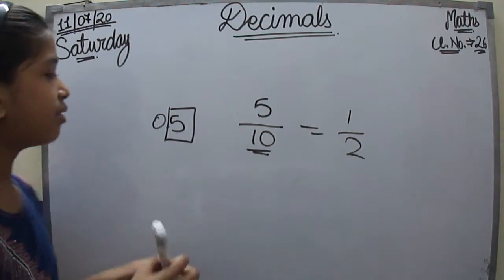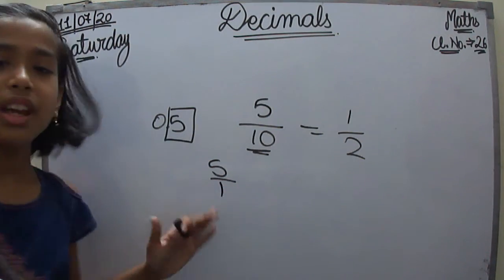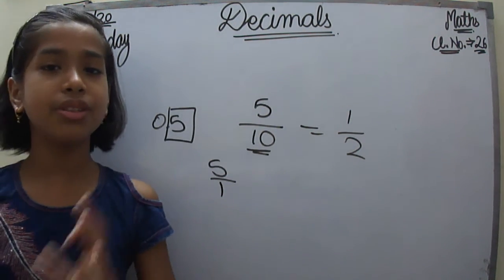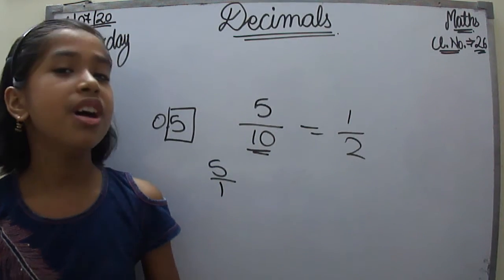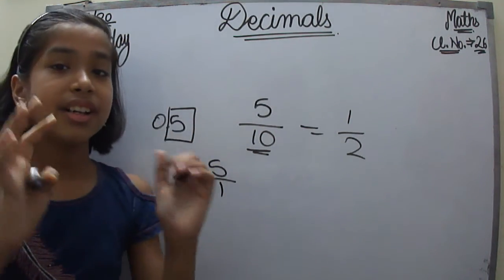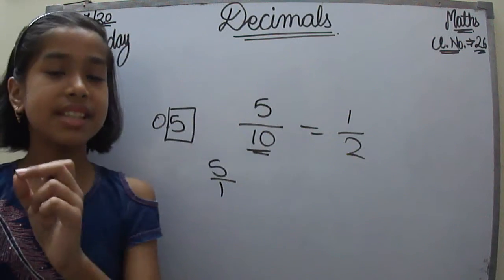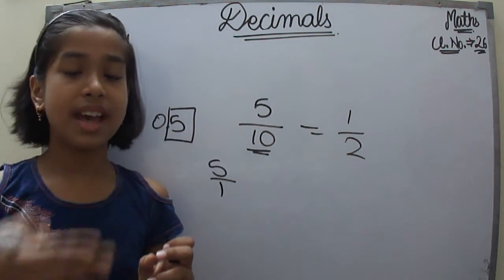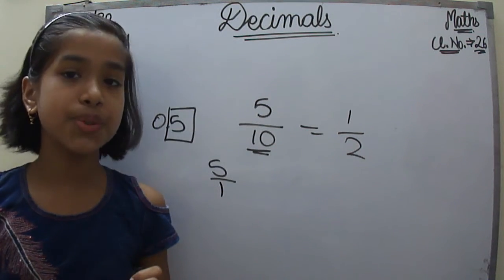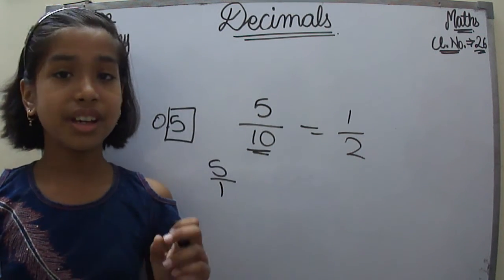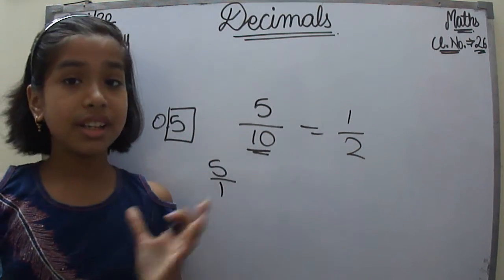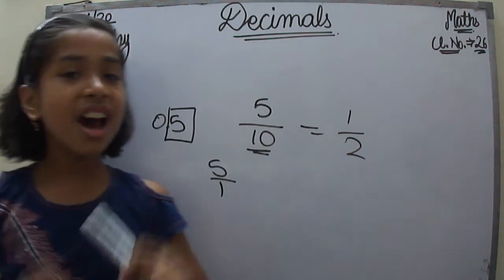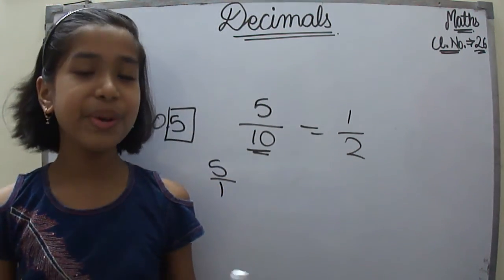Now if we have a number like 5 upon 1, it doesn't carry any meaning, right? This 1 doesn't carry any meaning. It is just equivalent to the 5, the whole number. So because of that, the places after the decimal point start with the tenth, and then go on like the tenth, 100, 1000, 10,000, lakh, 10 lakh, crore, 10 crores, and something like that. Now I think this much is clear to you, and in my next